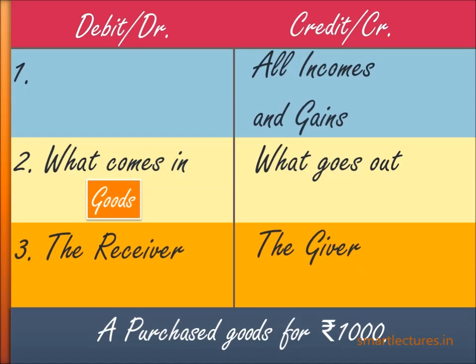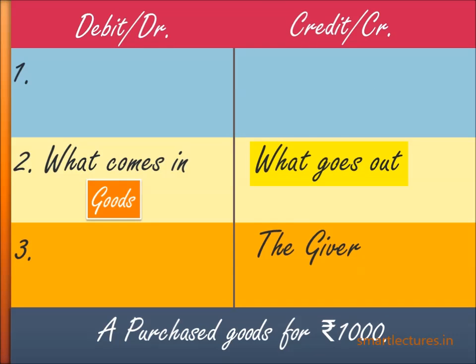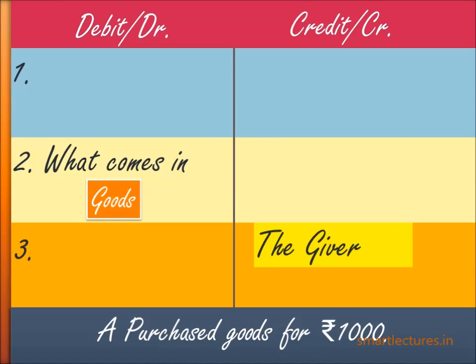Now come to the credit side. Credit all incomes and gains. We have bought the goods on credit, so there is no question of income or gain. So move to the second option: credit what goes out. What has gone out of the firm? Our promise to the supplier that we will pay after 1 or 2 months. But a promise is not credited, so leave this option. Now credit the giver. We have purchased the goods. Who has given the goods to us? The name of that party is S. So write down S, the giver.